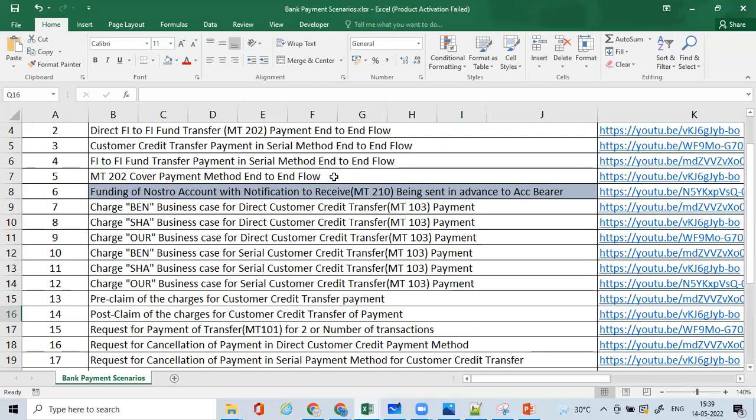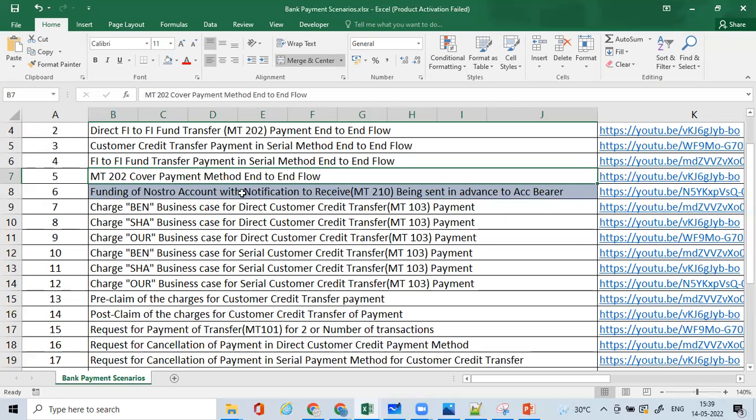MT202 COV cover payment method end-to-end flow, very important aspect, where the original customer credit transfer payment will be covered via the MT202 COV message, and the MT202 COV payment flows via its sender correspondent and then to the intermediary and to the receiver correspondent. We'll understand this as well in these entire videos.